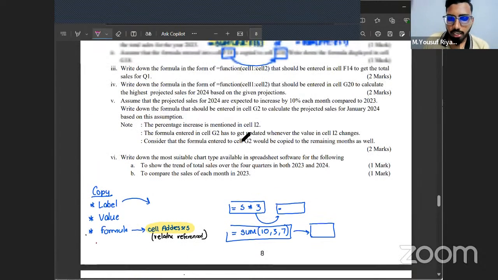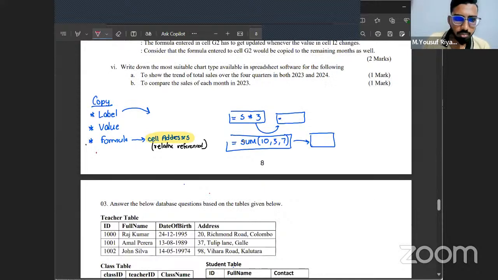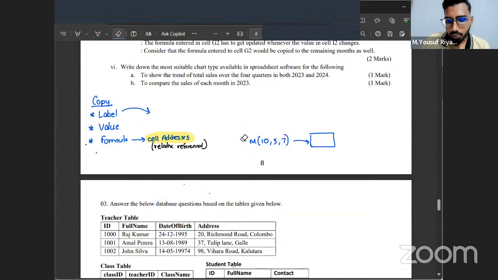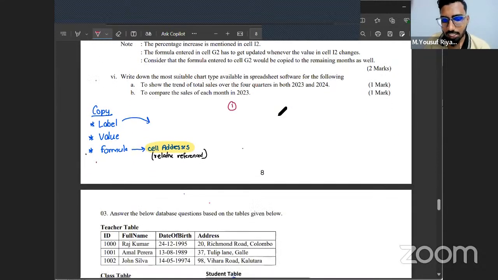Now, if you look at the F18 cell, let me show you how you can answer those kind of questions. Look at the screen. When you get questions like a value or a formula is copied from one cell to another cell, the first thing you're going to figure out is the copying cell and the pasting cell. Now, in this scenario, we are copying the formula from the F18 cell. So I'm going to write F18. We are going to paste this in the G18 cell.